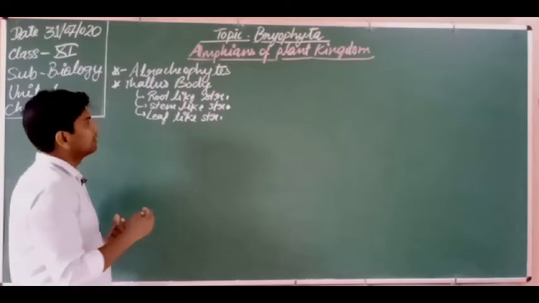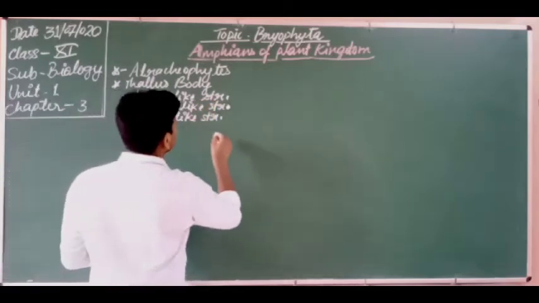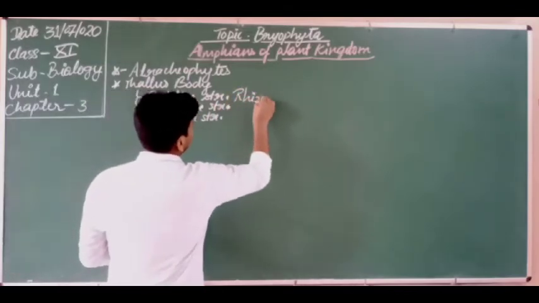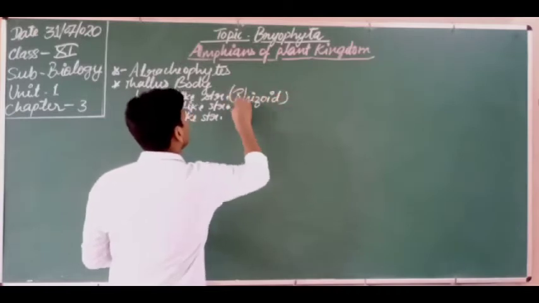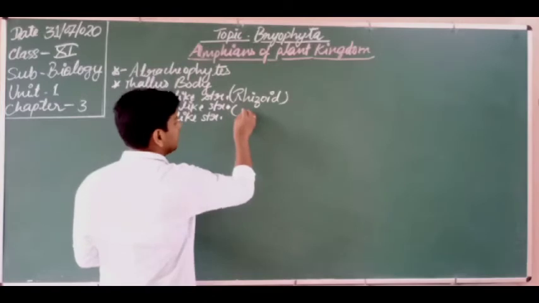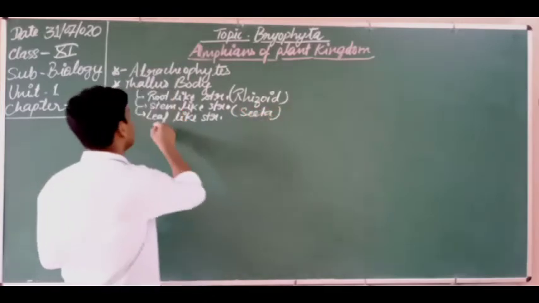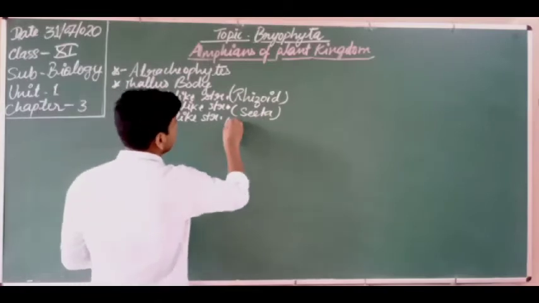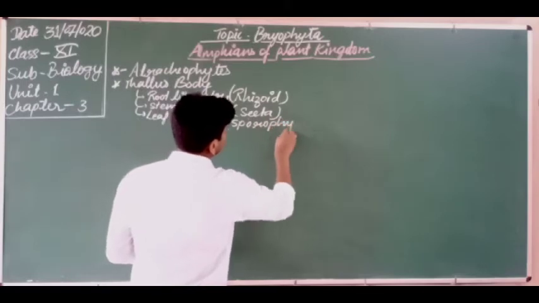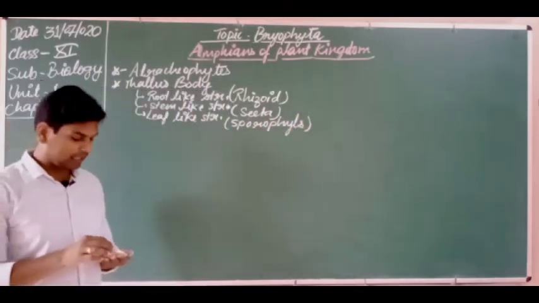The root-like structure is known as the rhizoid. The stem-like structure is known as what? It is known as the seta of the sporophyte, and the leaf-like structure is known as the sporophyll. So sporophylls are the leaf-like structures present in the bryophytes.